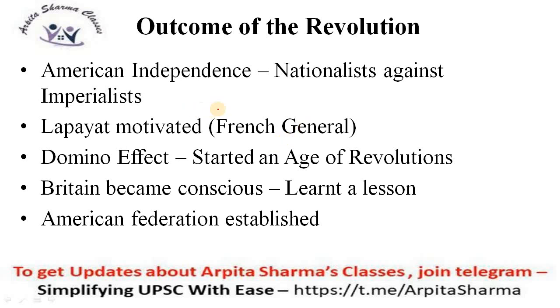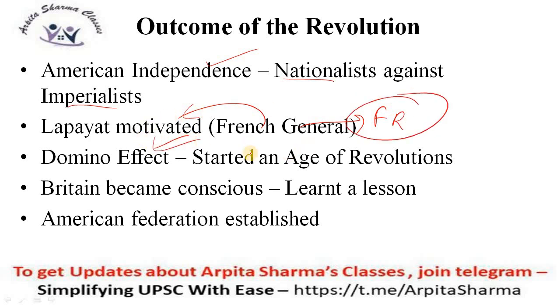Now, what was the outcome of the revolution? Firstly, they got independence, in which the nationalists were versus imperialists. Lafayette was a French general who was sent to America to fight, but he himself was so motivated that when he returned to France, he realized that if Americans can revolt against British colonial rule, then why can't we? So he motivated the people of France to have a revolution. So finally, it also led to the French Revolution.